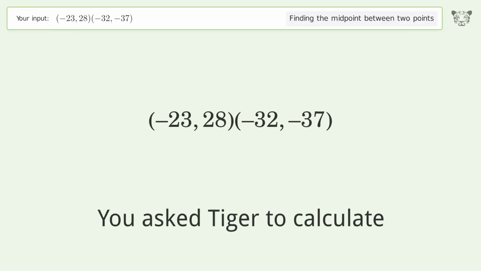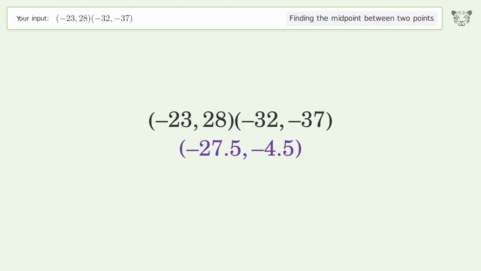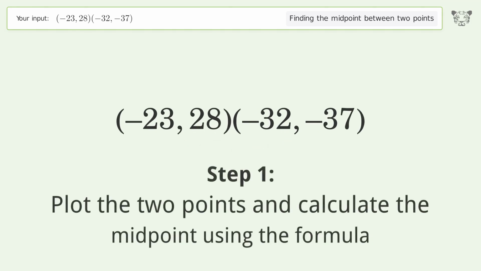You ask Tiger to calculate. This deals with finding the midpoint between 2 points. The midpoint between the 2 points is -27.5, -4.5. Let's solve it step by step. Plot the 2 points and calculate the midpoint using the formula.